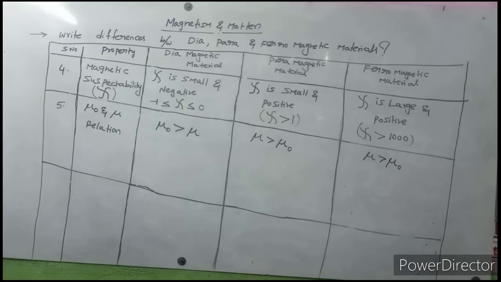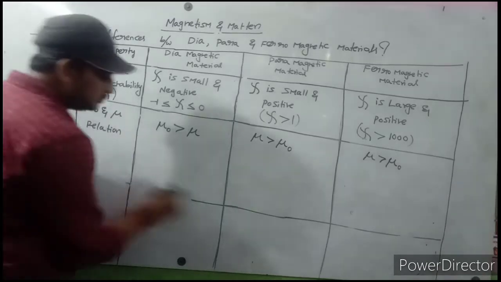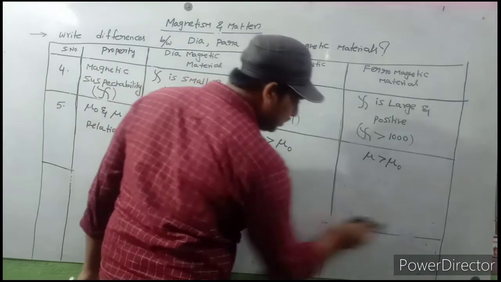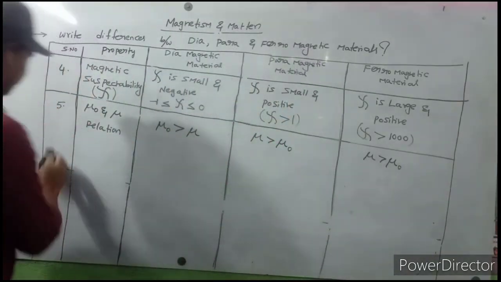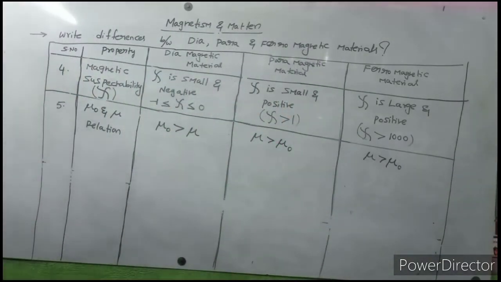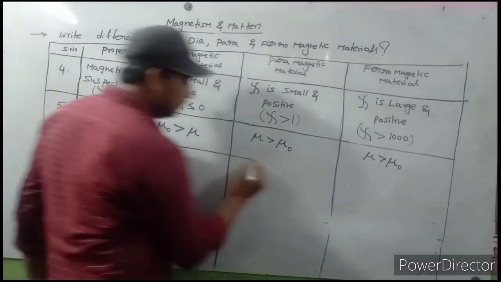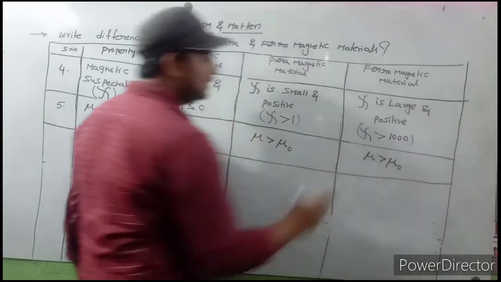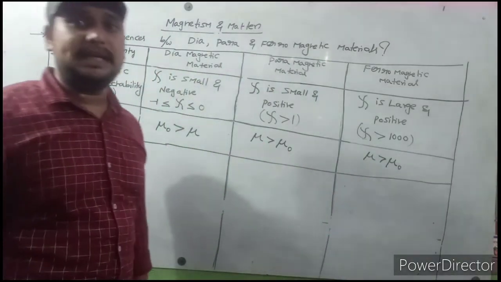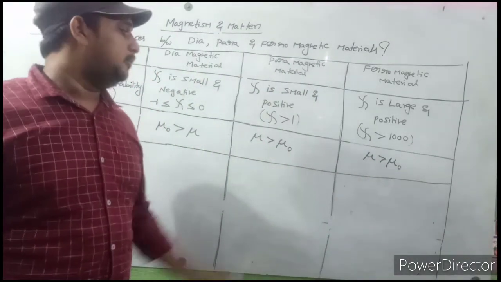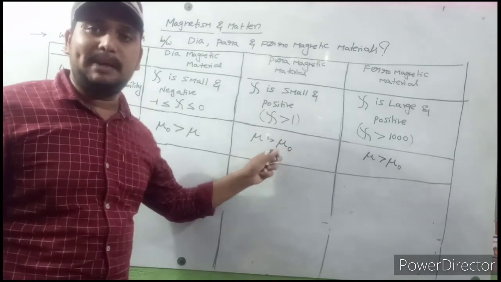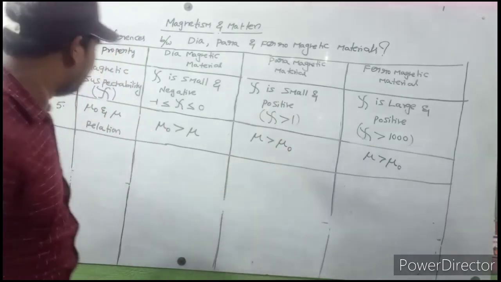Next, observe carefully. Here mu means magnetic permeability of medium. Mu naught means magnetic permeability of free space.